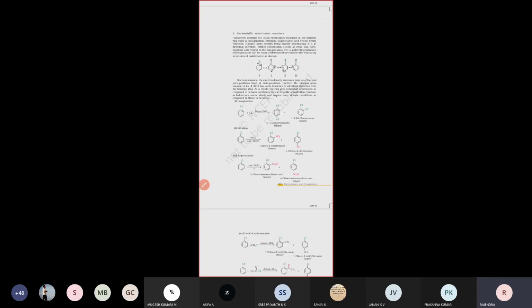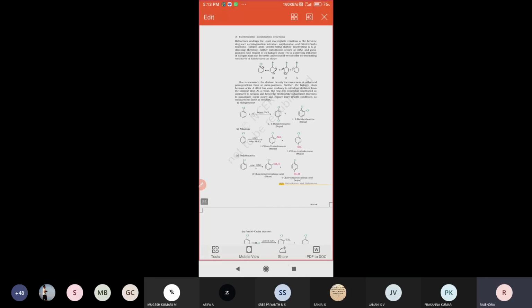Next one, see that, very important. These are also important reactions: electrophilic substitution reactions. What is meant by electrophilic substitution reactions? Just look here.